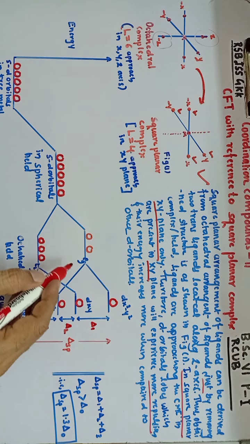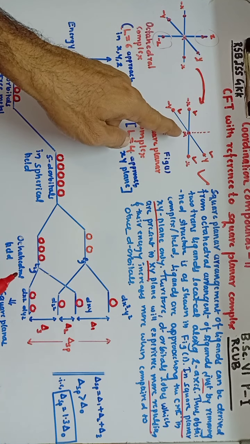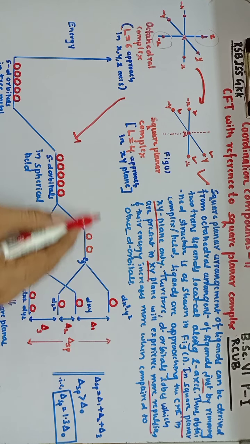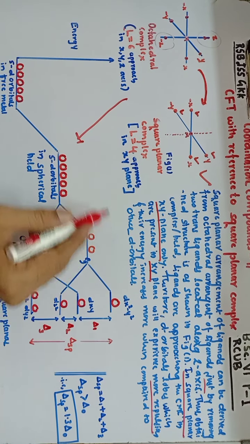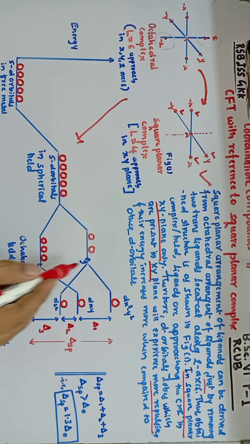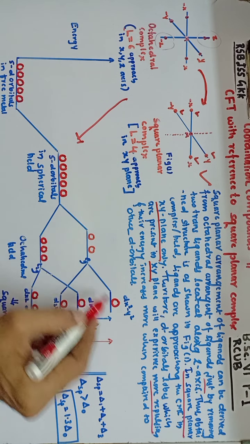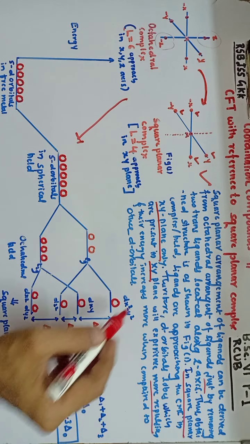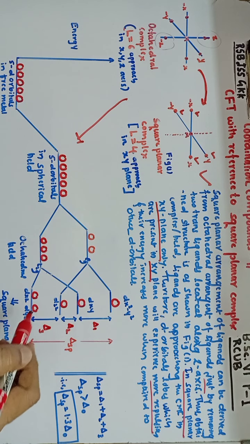From the octahedral complex we have derived the square planar complex. So we first consider the octahedral crystal field splitting, that is the T2g, Eg set. From this we can know which orbital is going to split more in square planar complexes.